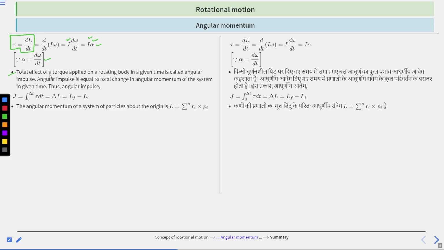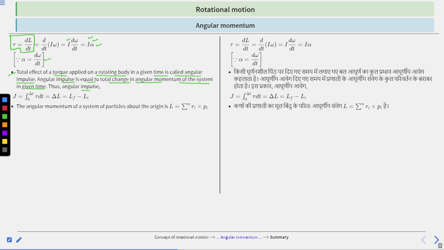The total effect of a torque applied on a rotating body in a given time is called angular impulse. Angular impulse is equal to the total change in angular momentum of the system in the given time.